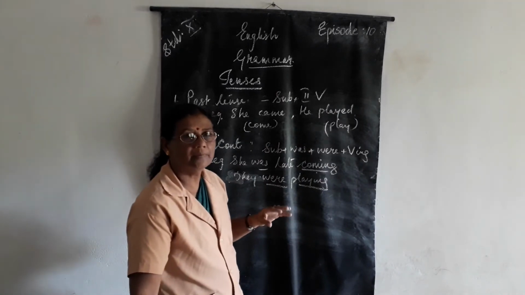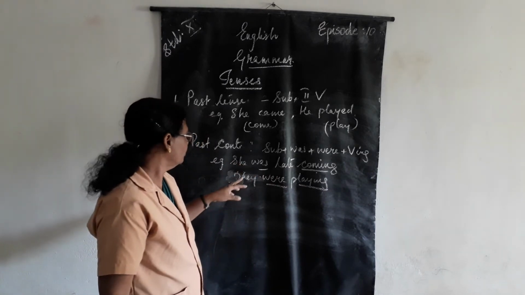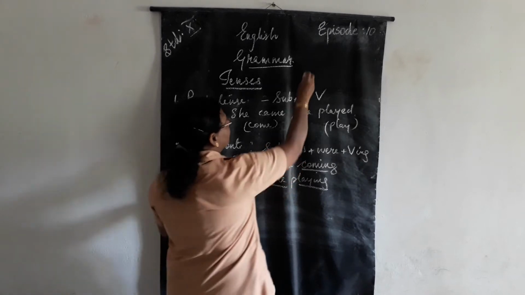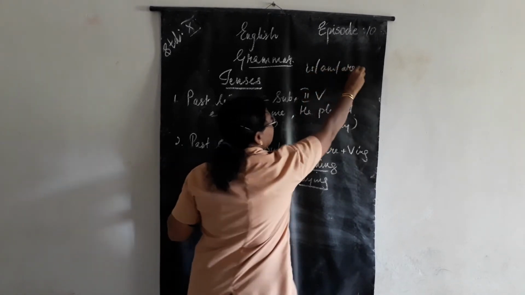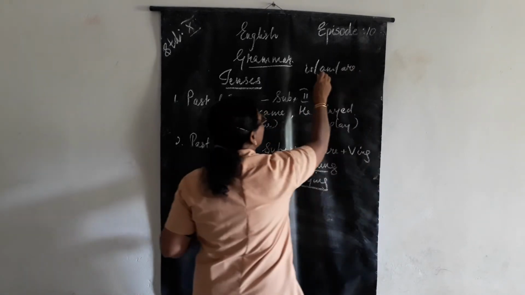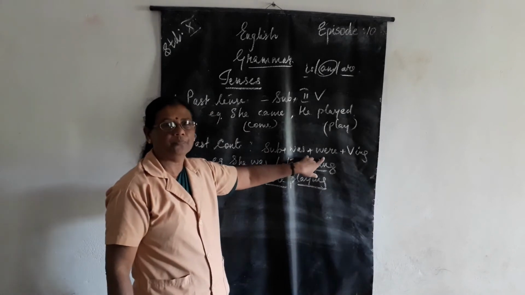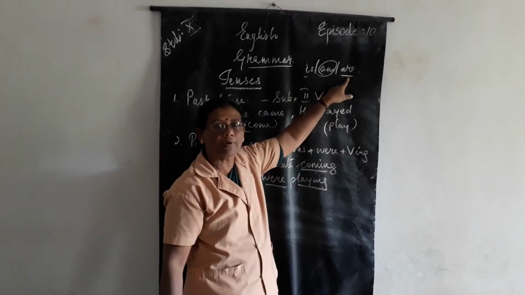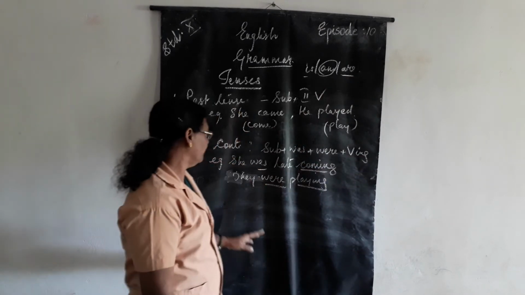That means the work already done in the past and is continuing. So there comes was. In the present, what is that? Is, am and are, isn't it? Now am will not come, but the other two will come in the past form. So instead of is, what comes? Was, and instead of are, what comes? Were, plus verb ing. Clear?